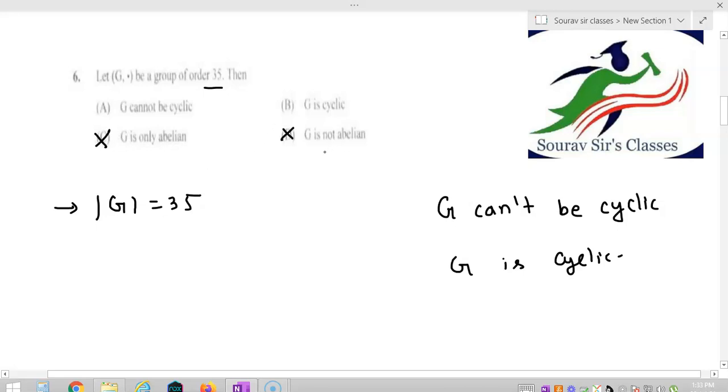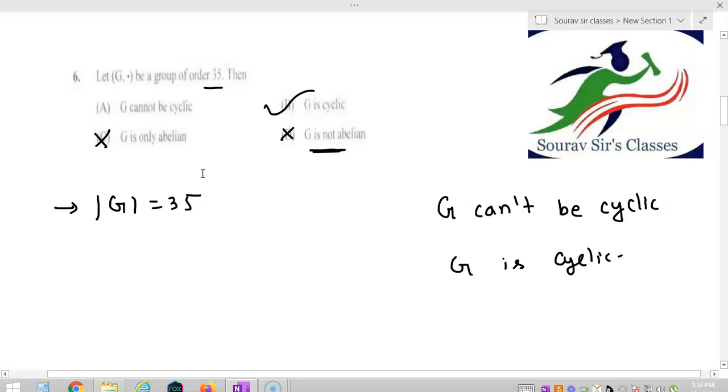Option C says that G is only abelian, which is again false, so G is not only abelian, it is more than that. So G must be cyclic, and option B must be true before starting the solution.